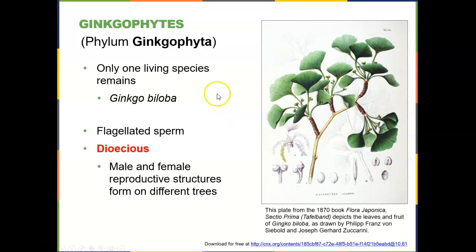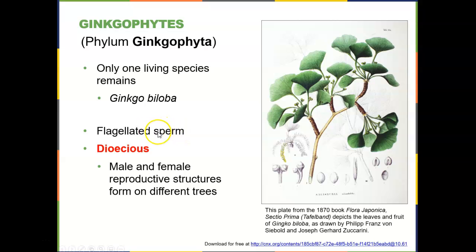The last group of our gymnosperms are the Ginkgophyta, or the ginkgophytes, and there's only one remaining species, the Ginkgo biloba, and this is a tree that has these unique fan-shaped leaves. It does have flagellated sperm, so it is the only plant that has flagellated sperm.